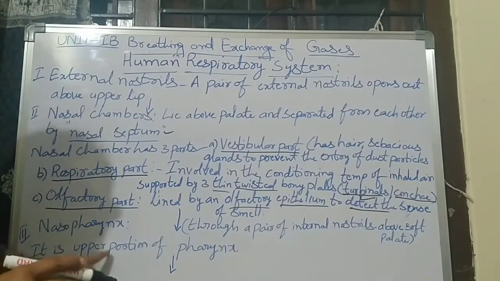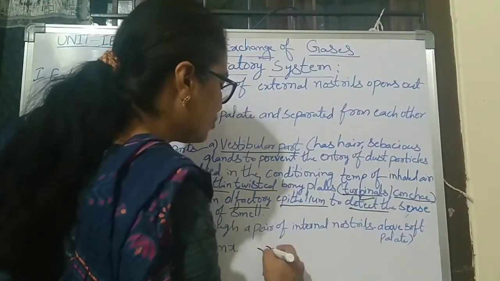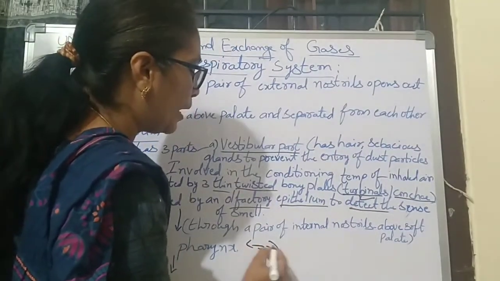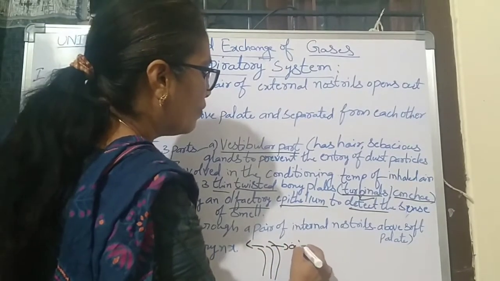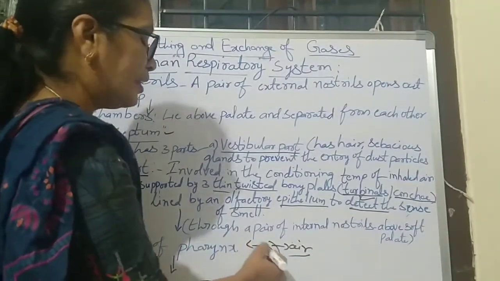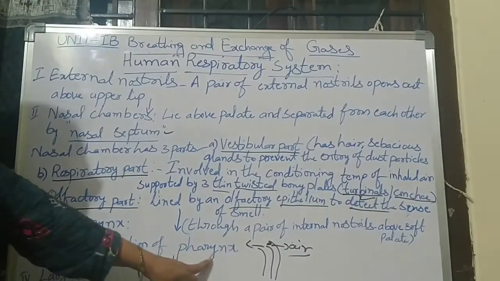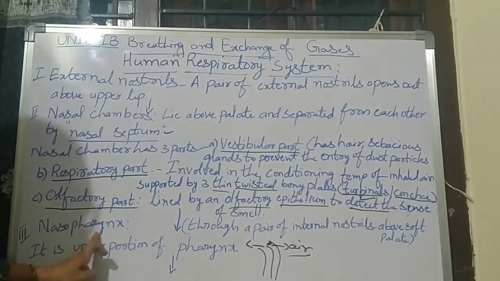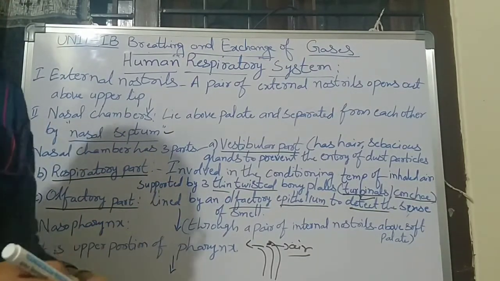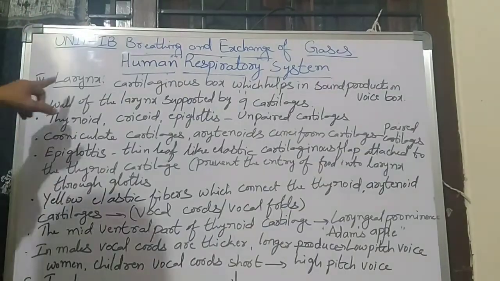The nasopharynx is the upper portion of the pharynx region. In the digestive system we already learned that this region contains the food pipe and the wind pipe. This upper, first portion of the pharynx is called the nasopharynx. It opens into the larynx. The larynx is called the voice box.